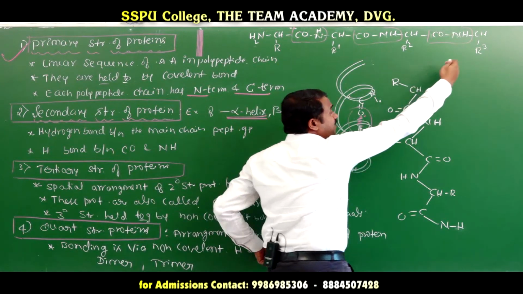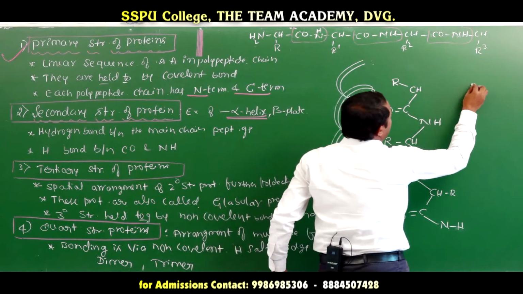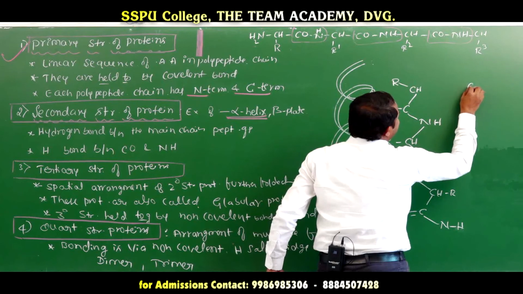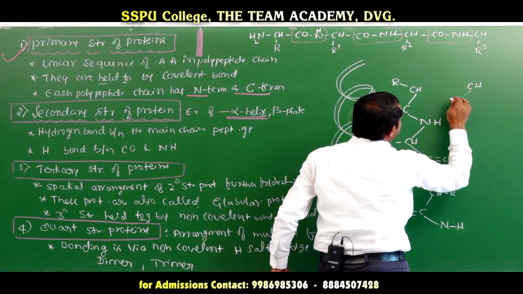Alternatively, another peptide arrangement is a plate-like structure. This is a plate. Suppose here reverse CH, okay, CH is there.